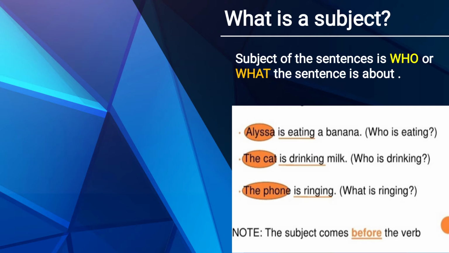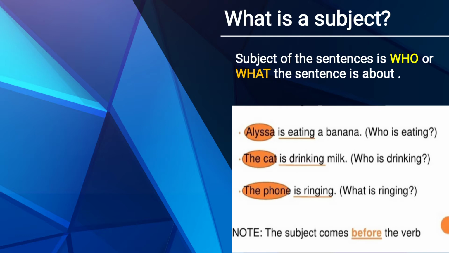The cat is drinking milk. Who is drinking? The cat. So here the cat is the subject. The phone is ringing. What is ringing? The phone. Here the phone is the subject. One thing we have to remember, as given in the note, is that the subject comes before the verb. Here all the subjects, Elisa, the cat, the phone, come before the verb. The underlined parts are the verbs: is eating, is drinking, is ringing.